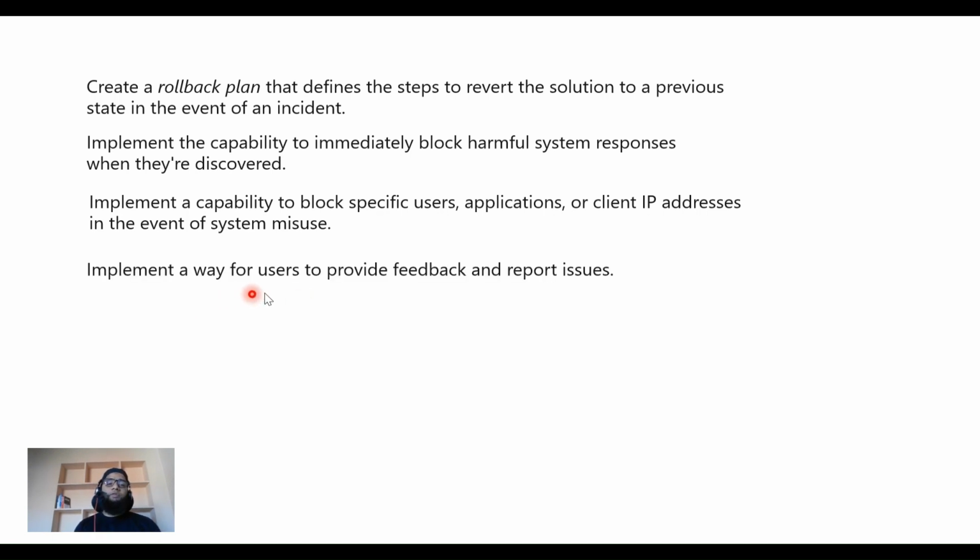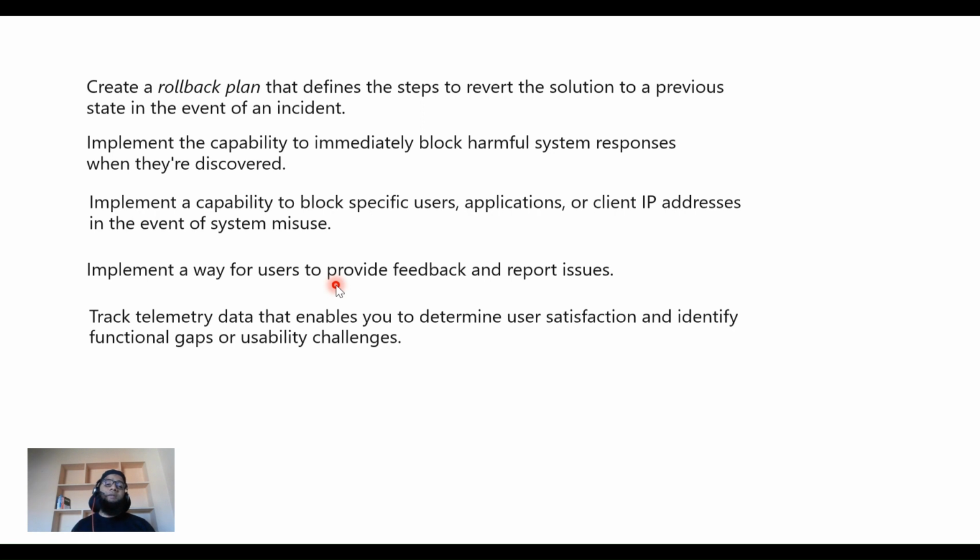Then implement a way for users to provide feedback and report issues. This is very, very important. You might have noticed this in ChatGPT or Bard as well. They have this capability. As soon as it generates a response, it asks you if you like it, don't like it, or if you have any sort of feedback to provide. So these are a few mechanisms that you need to apply as you operate and roll out your generative AI solutions to the broader audience within your firm. And then track telemetry data that enables you to determine user satisfaction and identify functional gaps or usability challenges.